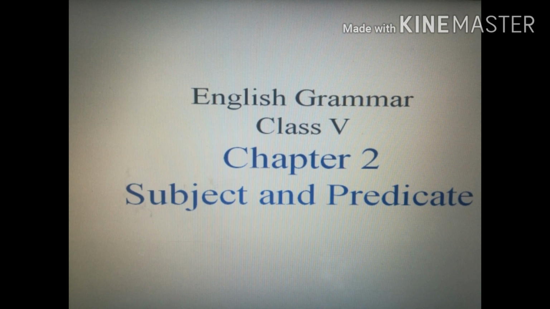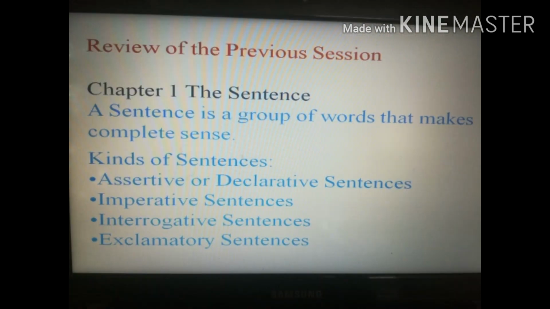So, before starting the chapter, let's discuss our previous chapter, that is chapter number 1, the sentence. A sentence is a group of words that makes complete sense, means a group of words which gives us meaningful information. We have also read about kinds of sentences, for example, assertive or declarative sentences, imperative sentences, interrogative sentences, exclamatory sentences.